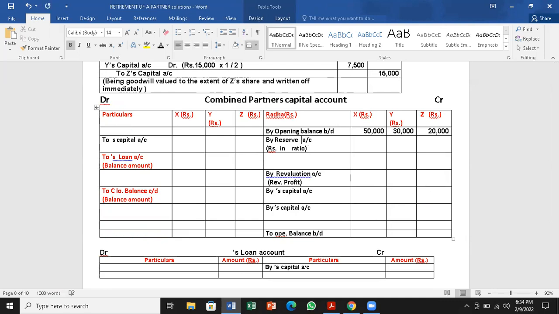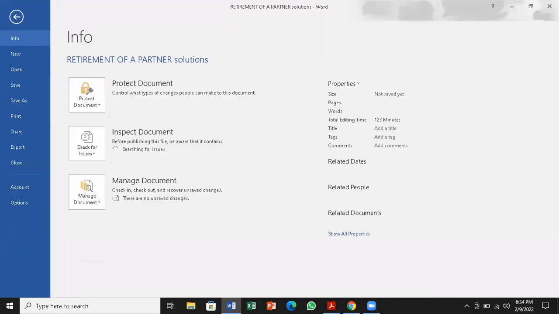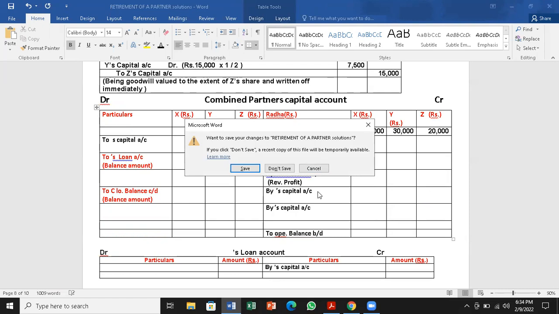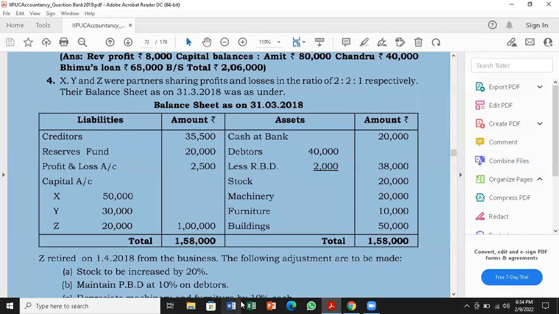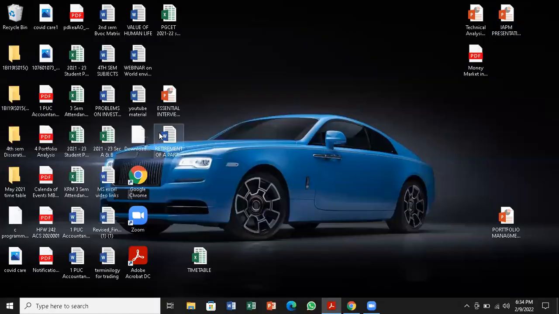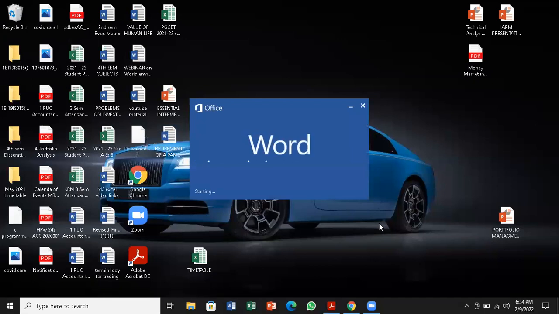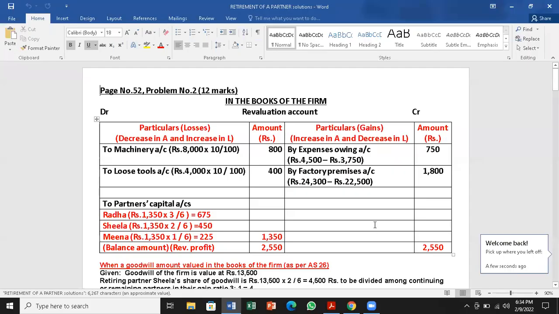So credit again by the reserve fund account. So the reserve fund of 20,000 is there.